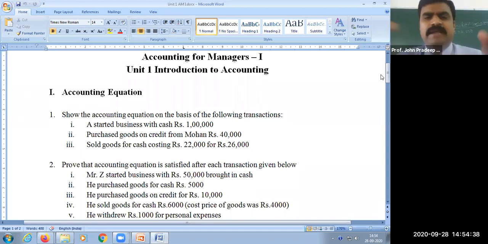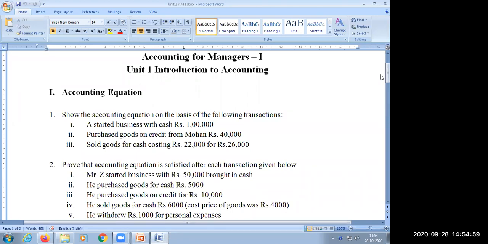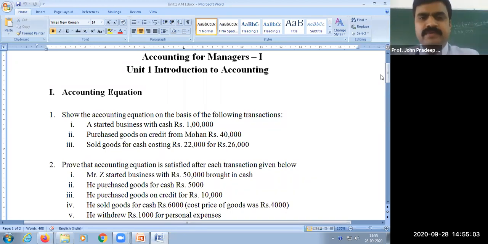I'll be continuing. Say, for example, I'm doing the accounting equation, then I'll do journal entry, then ledger, then trial balance. After that, Baby sir will come back. It will be a continuous series, not coming in between. Sir will do the other concept, but only once the first unit is over will we go to the second unit.